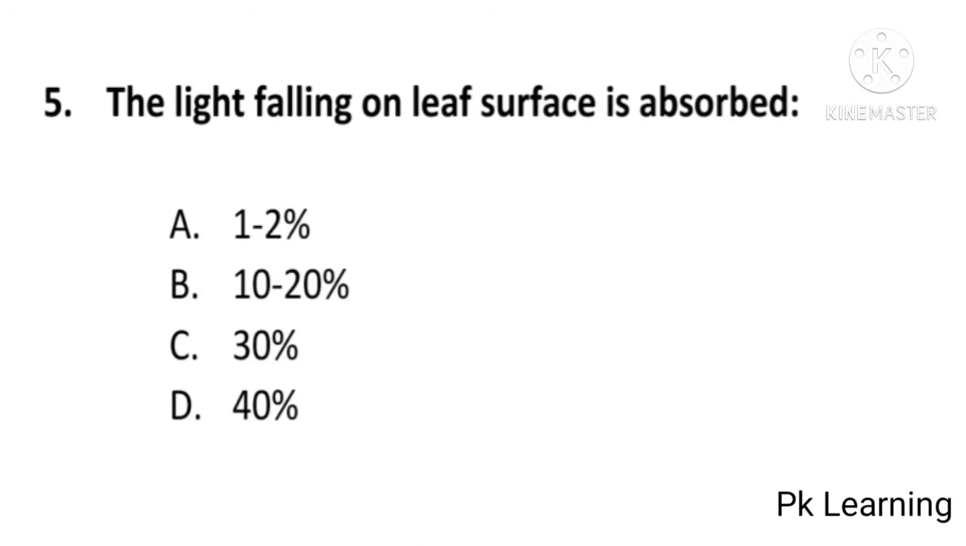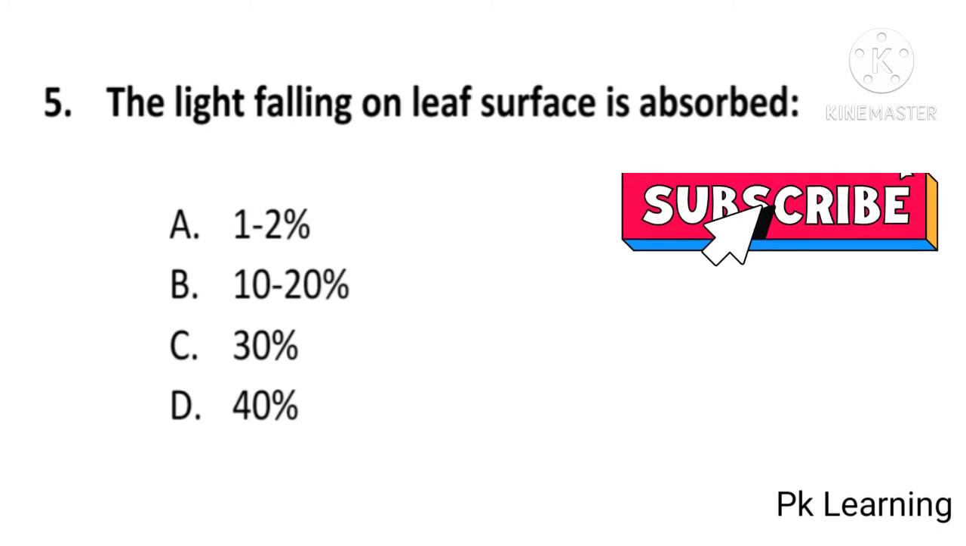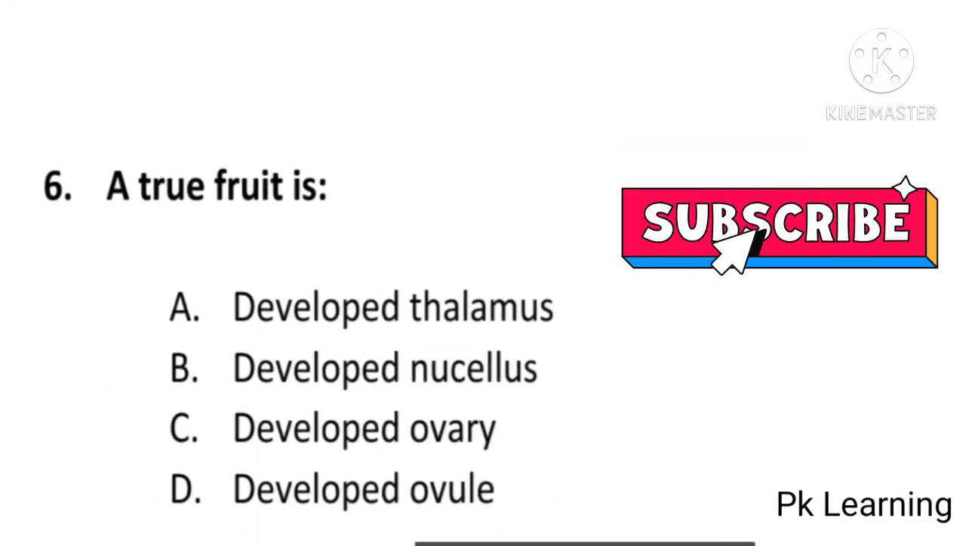The light falling on the leaf surface is absorbed 1 to 2%, 10 to 20%, 30% or 40%. And answer is B, 10 to 20%. The light falling on leaf surface is absorbed 10 to 20%. B is correct option. And next question is,